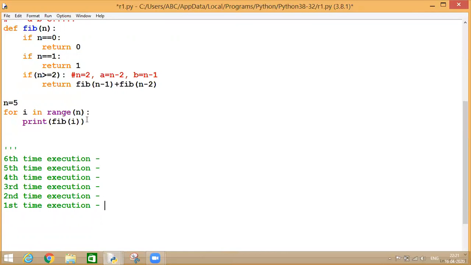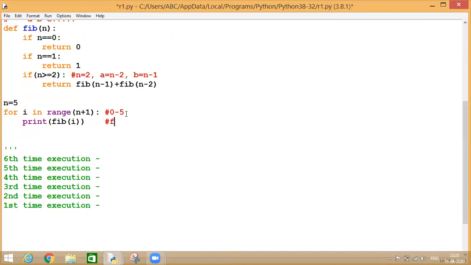Now, here my value of n is 5. So we are taking the range 0 to 4. Or let's take it 5, so make it n plus 1. Let's have a look. So my range is 0 to 5.